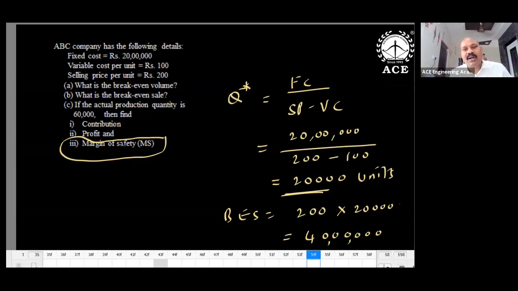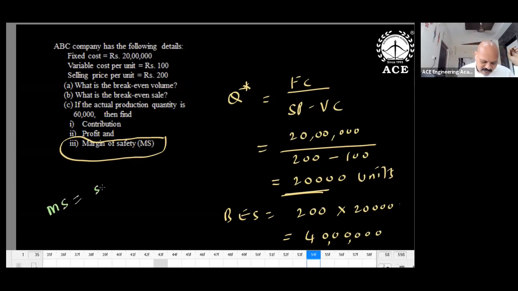At least remember: safety margin means you are not getting a loss. Break even point means zero loss and zero profit. Below break even point, risk is there. What is the risk? Loss risk. Above break even point, your operation is really good. How you are operating your facility above the break even point, that gap is nothing but margin of safety. Margin of safety should be high for the best project, for the best business.